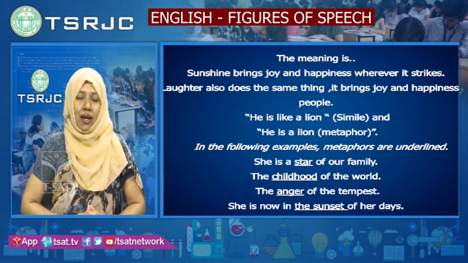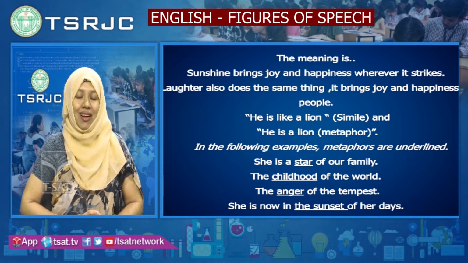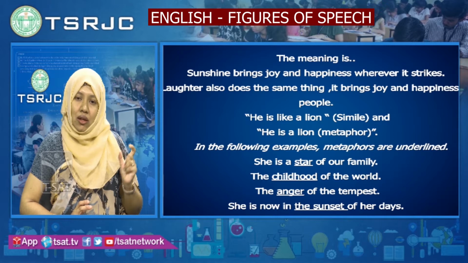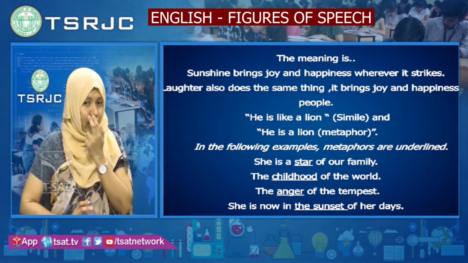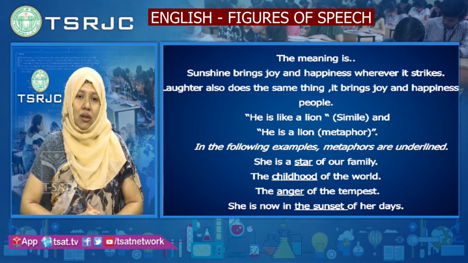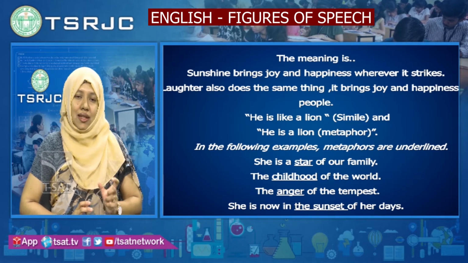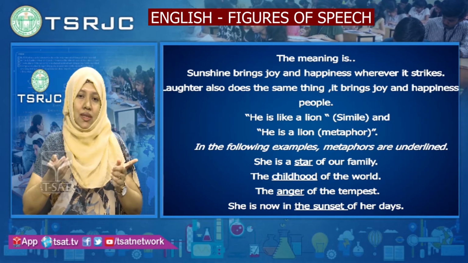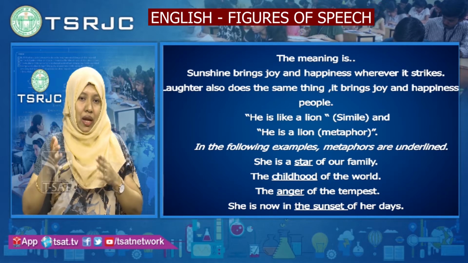Now let us look at this example. He is like a lion. Here in this example, like is used. Whenever like, as or so is used, that kind of language is called a simile. So here, he is like a lion is a simile. He is a lion is a metaphor. There is a difference. In both sentences, a person is compared to a lion.